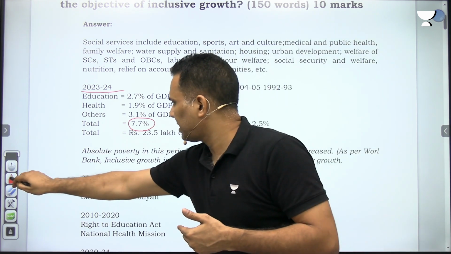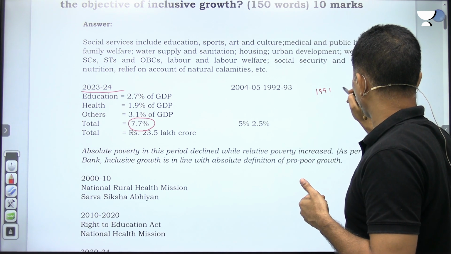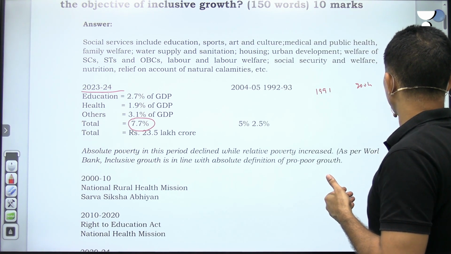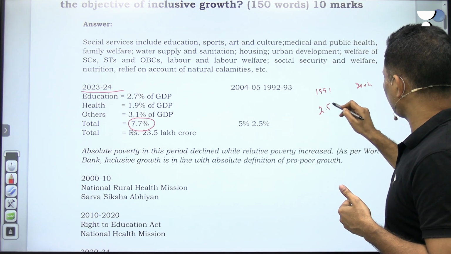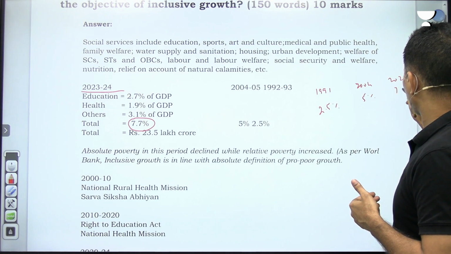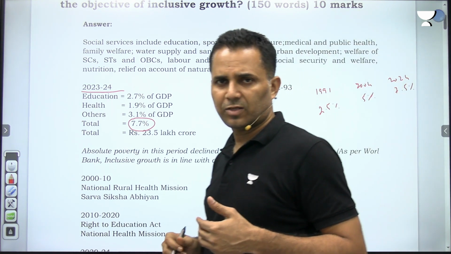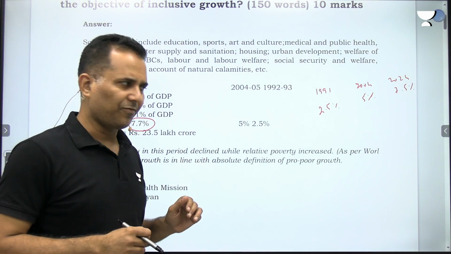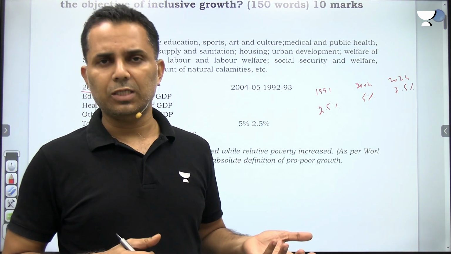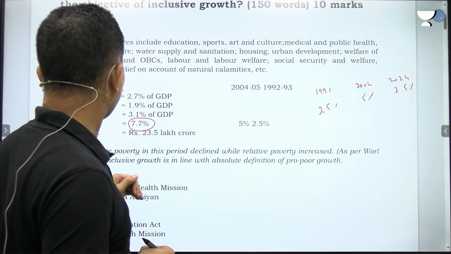So if you see the trend from 1991 to 2004 and 2024, it is 2.5%, 5%, and approximately 7.5%. So this has been the trend on expenditure on social services. And why has it been possible? Because our economic growth increased in the post-reforms period. So you'll have to write these things.